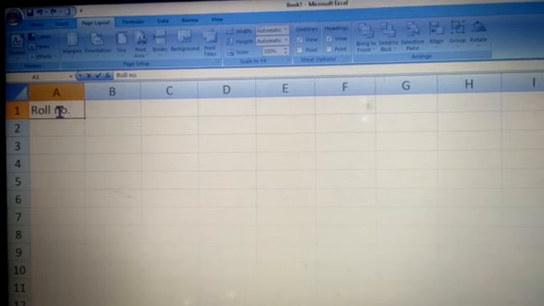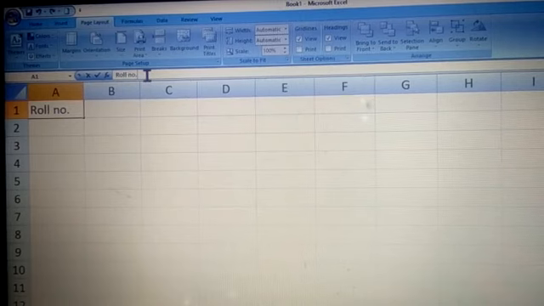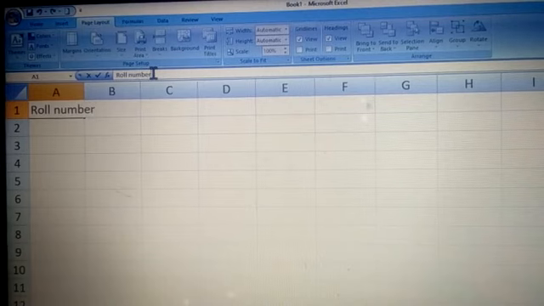Either you can type here, or you can type in the formula bar, it means the same. See, if I make changes in the formula bar, you can see that it will change in the cell also. See, I'm making changes here. So you can write in the formula bar or inside the cell, it means the same thing. So this is how you enter your data, right?